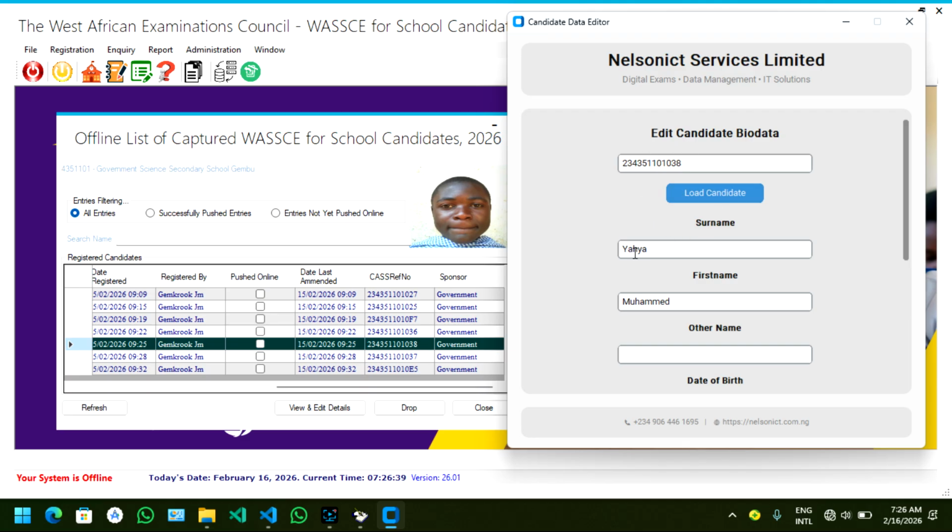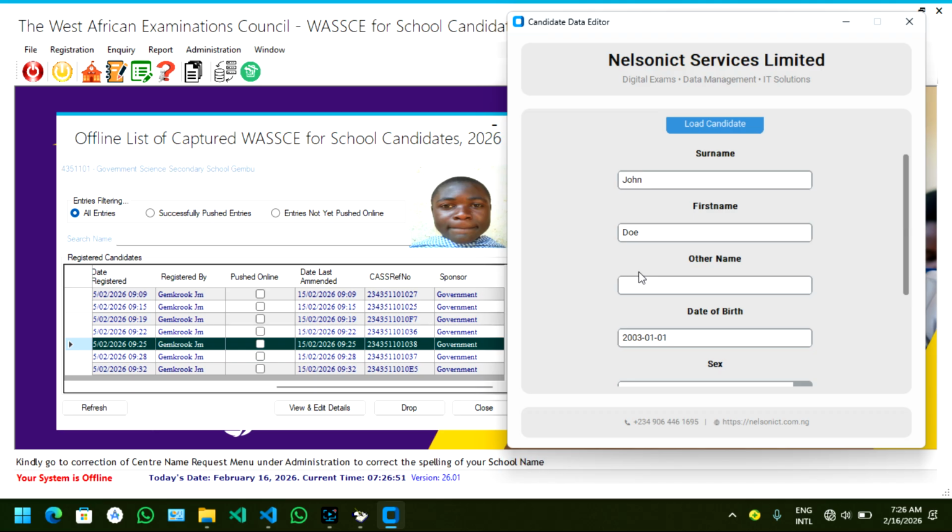But assuming the new student that is coming in has a surname, a first name, and an other name, and then has a different date of birth, make sure you follow the format, maybe 2005, and maybe it's September, maybe this is 20th.